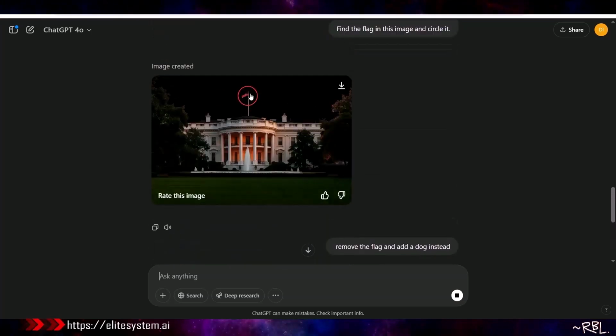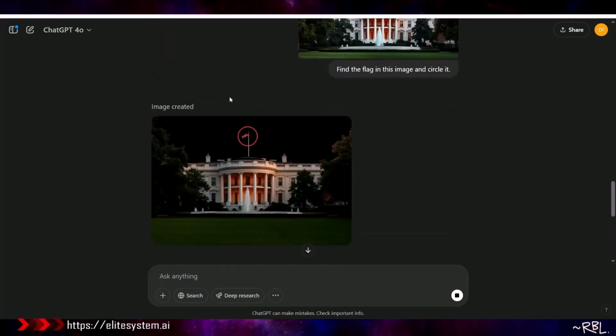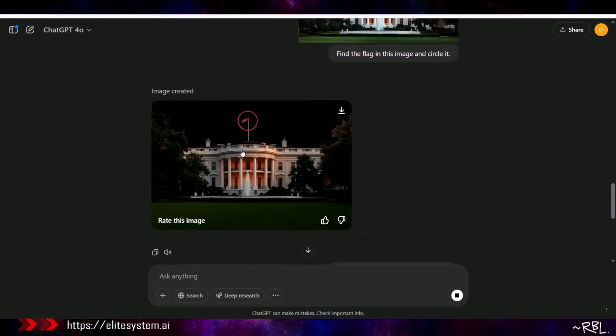Imagine removing a flag and putting a dog on top of this. Wait, how does it work? That's a little awkward. Should have said something like a pole, a stick, a rod. Because a dog and a flag, obviously, the size, everything looks very different.